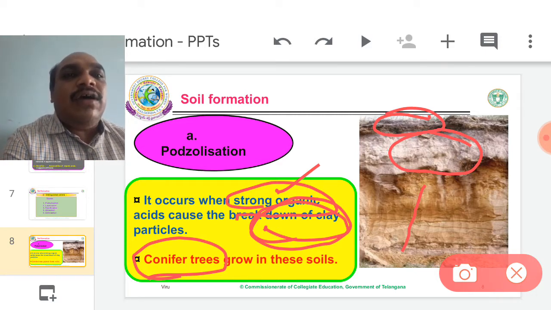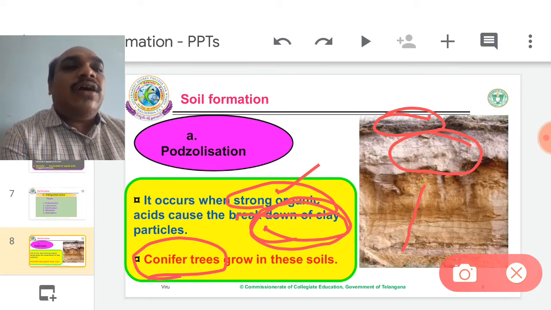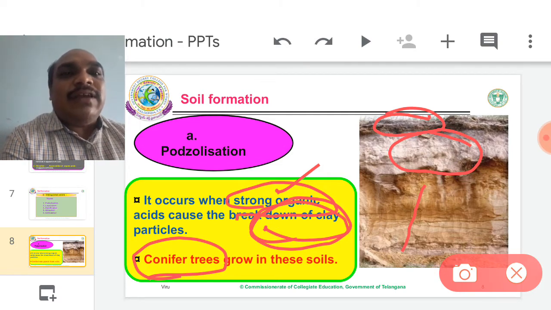That process is called podzolization. Why does podzolization take place? Due to the inactivity of decomposers. When decomposers are inactive, organic acids are formed. When organic acids are mixed with clay particles, the clay particles gradually break down into very small particles and settle down at the bottom of the A zone.